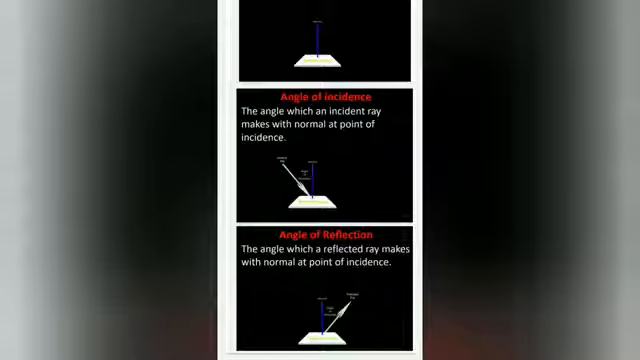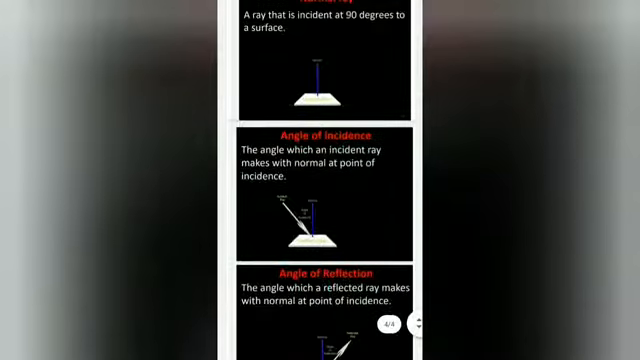The same thing, angle of reflection: the angle which a reflected ray makes with the normal at the point of incidence. So this ray is reflecting; that ray we call the reflected ray, and that blue line we call the normal ray. The angle formed between the normal ray and the reflected ray is called the angle of reflection. Understood, children? Okay.